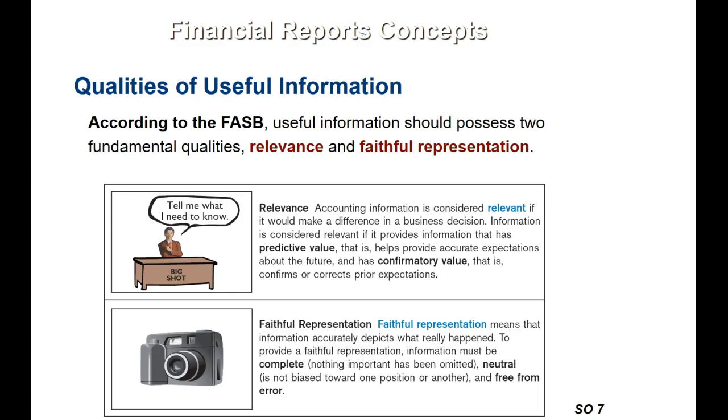Information is considered relevant if it provides information that has predictive value, that is, helps provide accurate expectations about the future, and has confirmatory value, that is, it confirms or corrects prior expectations.